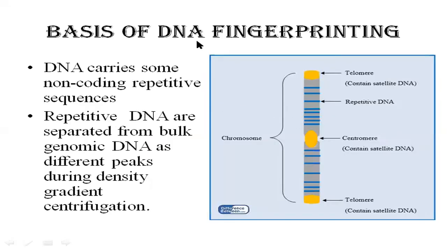Let us understand the basis of DNA fingerprinting. In the previous topic, the Human Genome Project, we understood that about 99.9% of the base sequence among humans is the same, and that is what we call bulk genomic DNA.